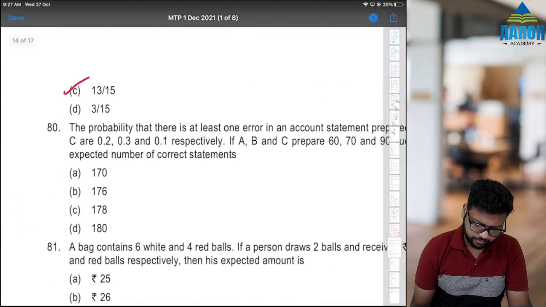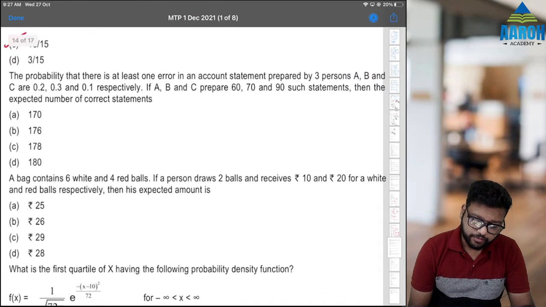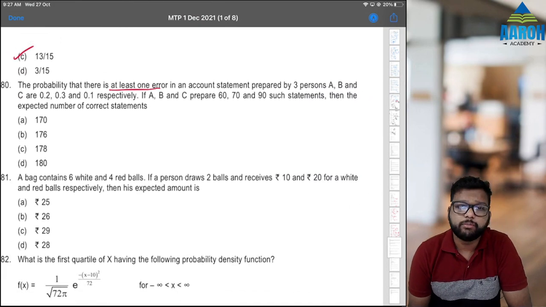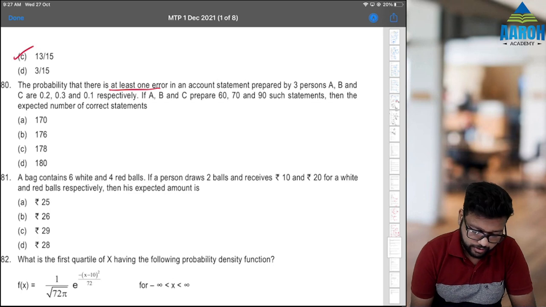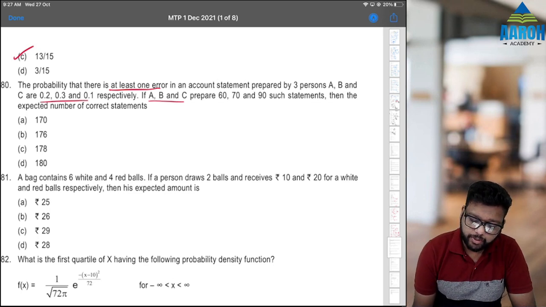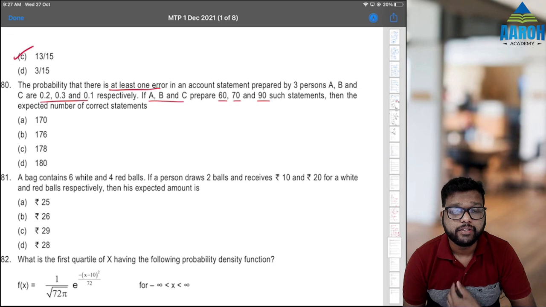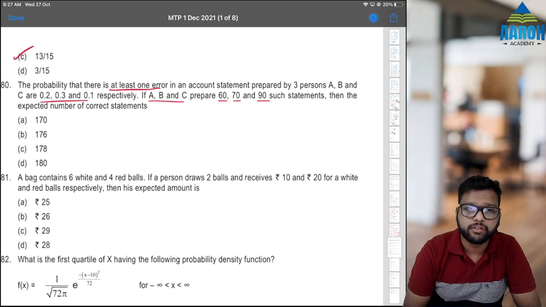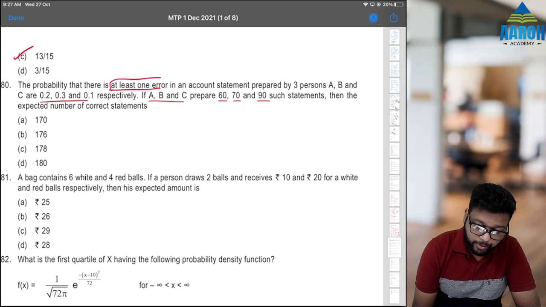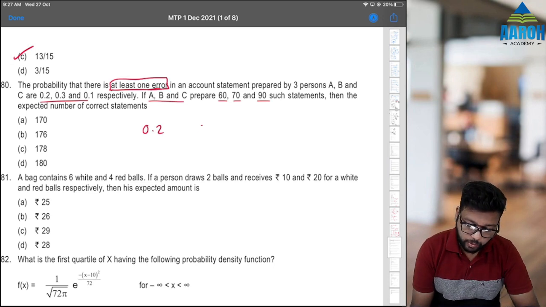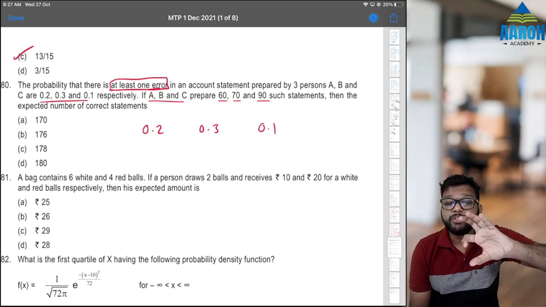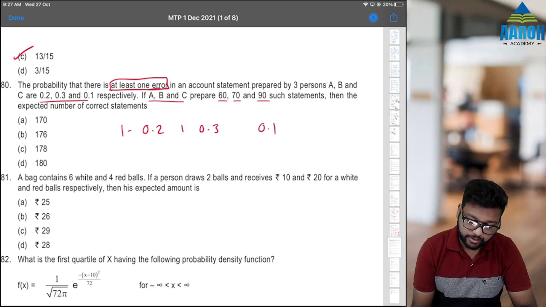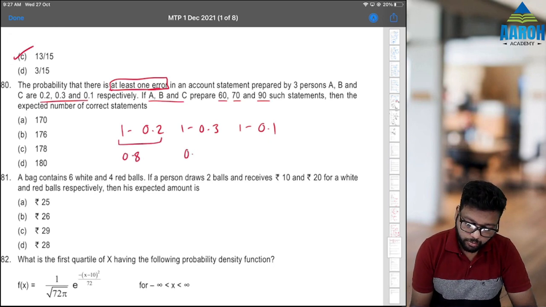Next, 80. Probability that there is at least one error in an account statement prepared by 3 persons, again from the module, is this. If A, B, C prepare 60, 70 and 90 such statements, then the expected number of correct statements is. Correct statements means no error. If the probability of at least one error is 0.2, 0.3 and 0.1, that means the probability of no error is 1 minus this, that is 0.8, 0.7 and 0.9.